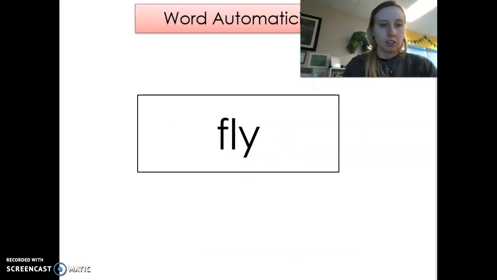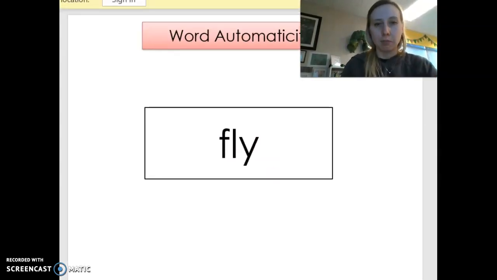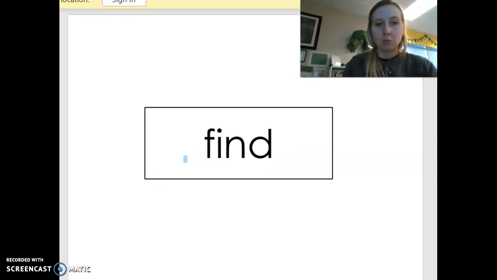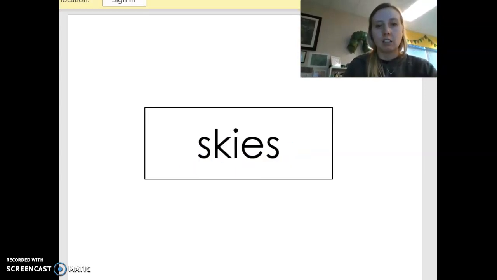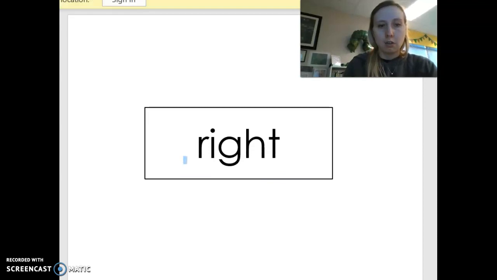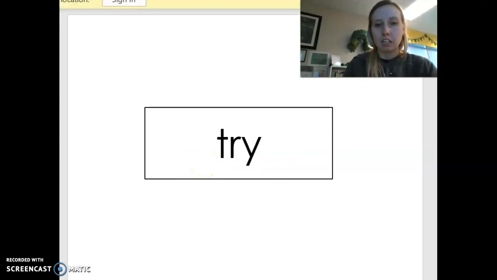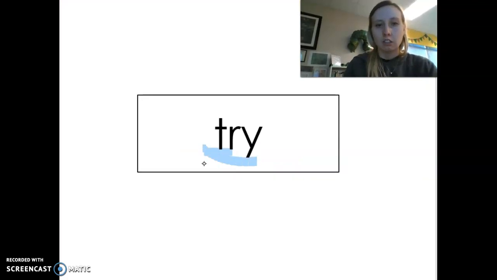Okay, so this is word automaticity. I'll give you 3 seconds and hopefully you'll read the word before me. 3, 2, 1. Fly. 3, 2, 1. Find. 3, 2, 1. Tree. 3, 2, 1. Flies. 3, 2, 1. Skies. 3, 2, 1. Right. 3, 2, 1. Buy. 3, 2, 1. Try. 3, 2, 1. Cried.